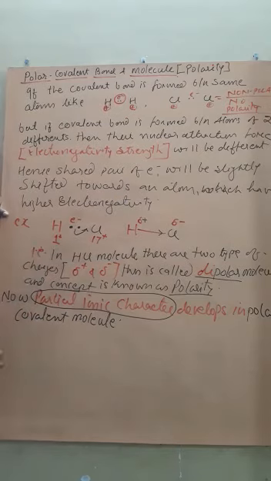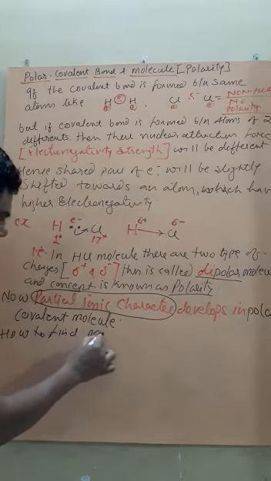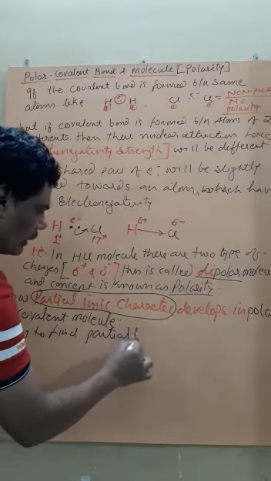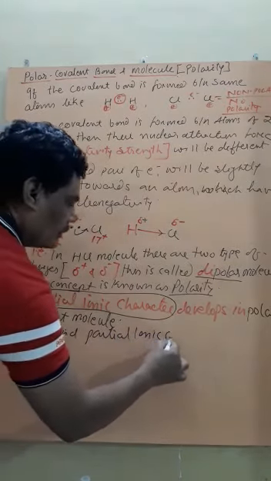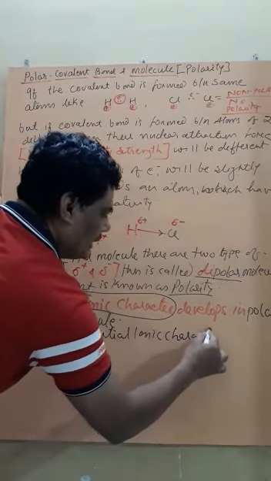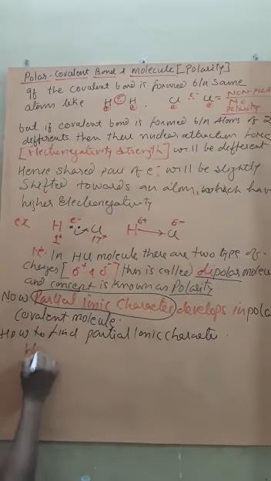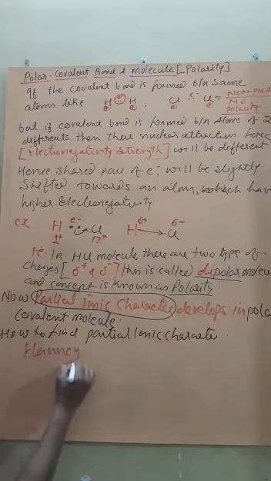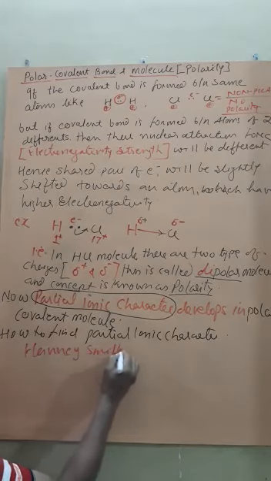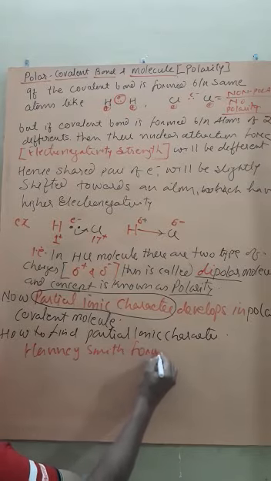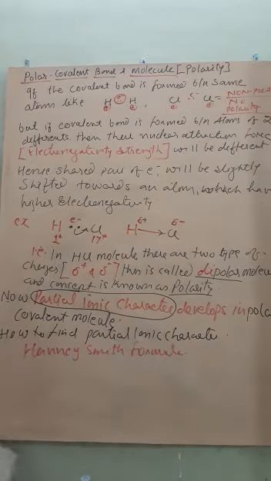So how to find partial ionic character? Student, it is given by the Hannay-Smith formula. What is this formula?